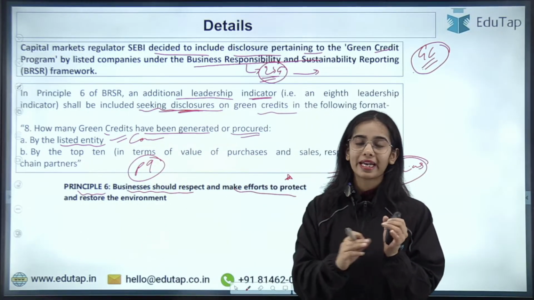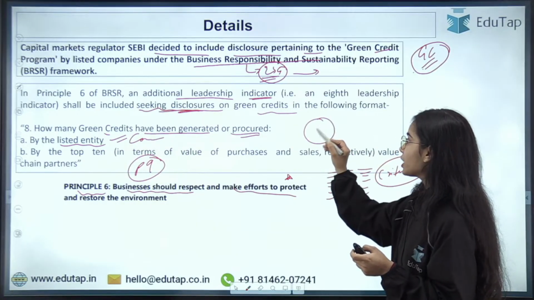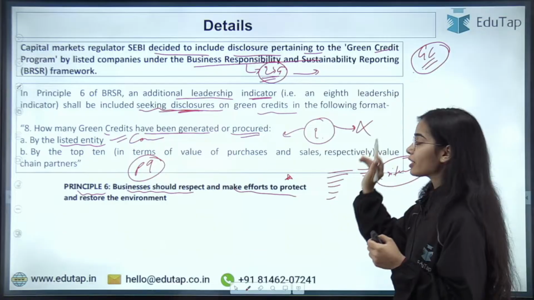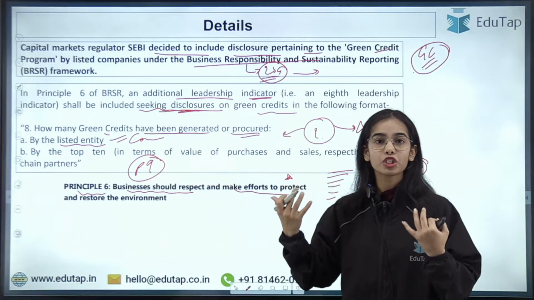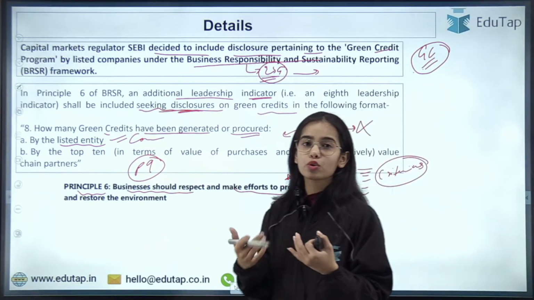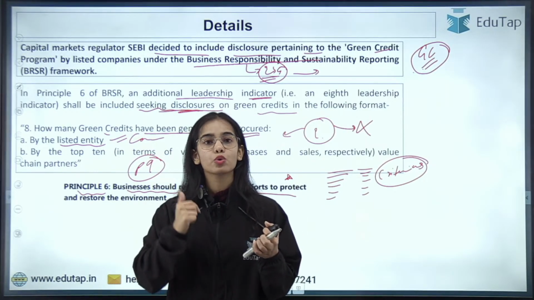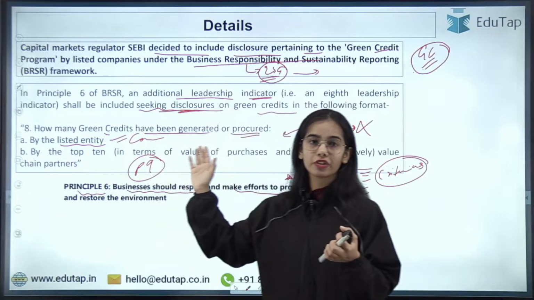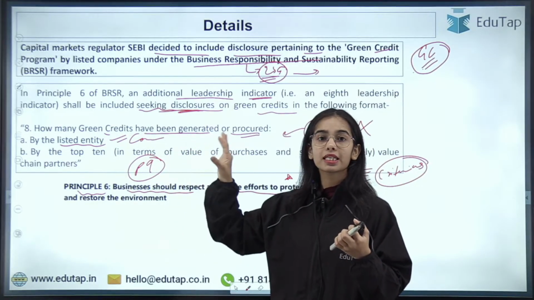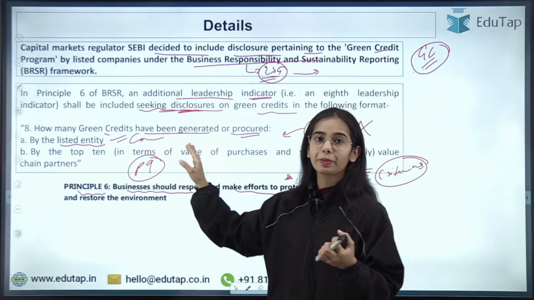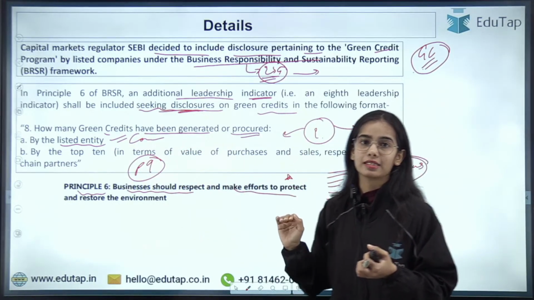So this is the same idea, that maybe the listed company is doing very much for the environment, but if the value chain partners are polluting the environment, and not doing anything for the environment, that is not good. That's why it has been said that the listed company has to do the disclosure of the green credits, as well as the disclosure of the green credits for the top 10 value chain partners of that listed company.